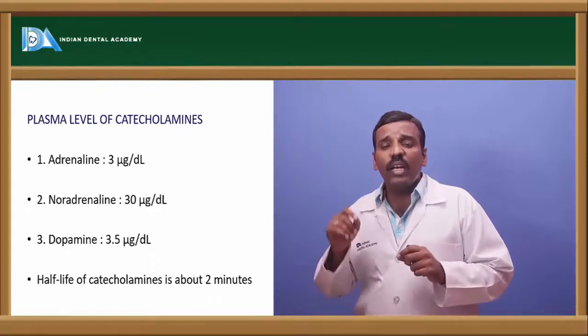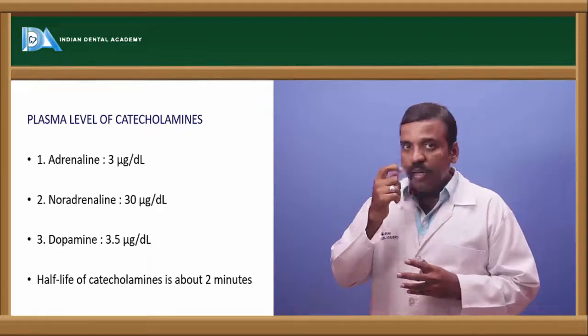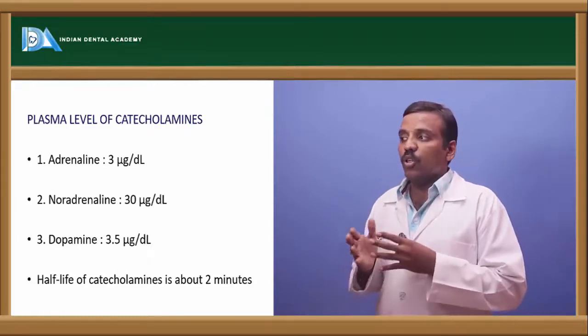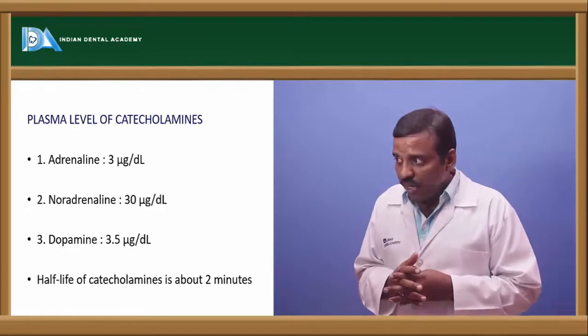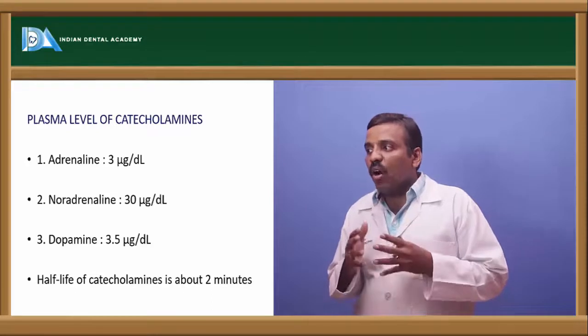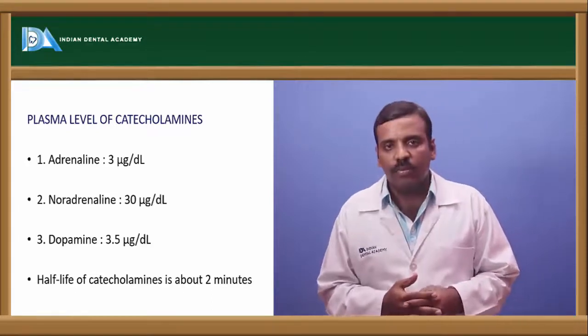Adrenaline is about 3 micrograms per deciliter, and noradrenaline is about 30 micrograms per deciliter, and dopamine is about 3.5 micrograms per deciliter. Okay, and the half-life of the catecholamines is maximum about 2 minutes.